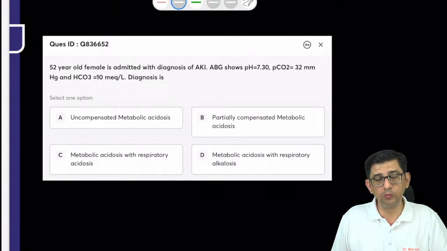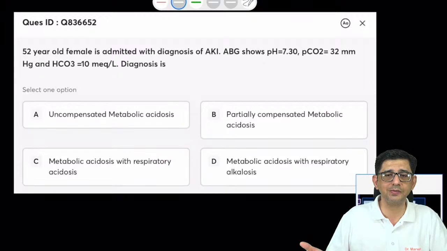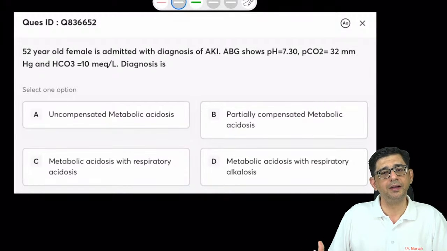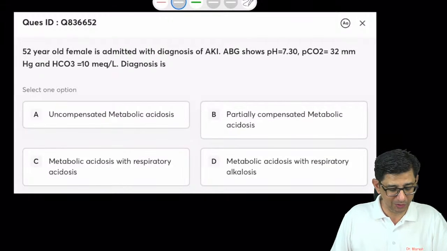And let's move on to the next one for today, which is bread and butter for NEET PG as well as INI-SS and the FMG exam as well. In fact, they're going to be spaced like May, then June, then July. I mean, that's how the papers are going to be.